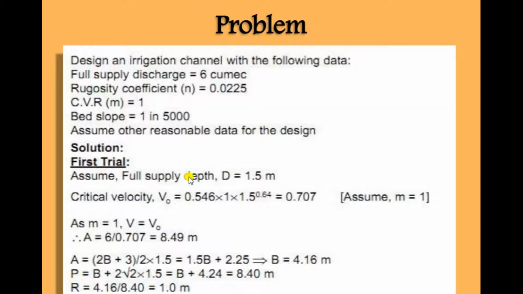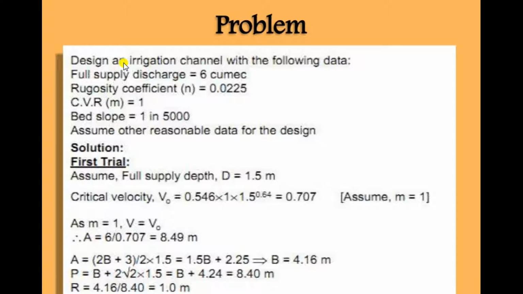Now, see our first problem. Design an irrigation channel with the following data. Suppose our full supply discharge is 6 cumecs, rugosity coefficient is 0.0225, CVR, critical velocity ratio, is equal to 1, and bed slope is 1 in 5000. Assume other reasonable data for the design.